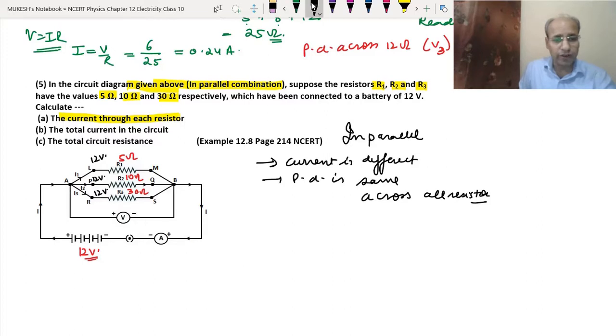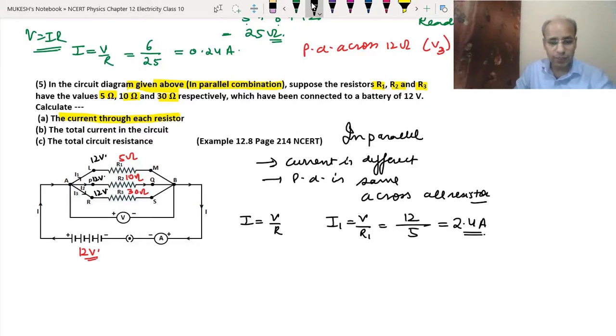Now to find the current in each resistor, we can use Ohm's law: I equals V upon R. So I1 equals V upon R1, which is 12 volt upon 5. When we divide it, we get 2.4 ampere. Now I2 will be equal to V upon R2, that means 12 upon 10, which becomes 1.2 ampere.